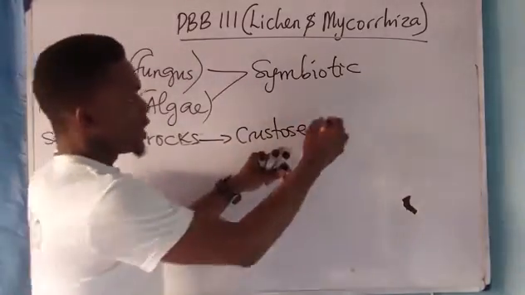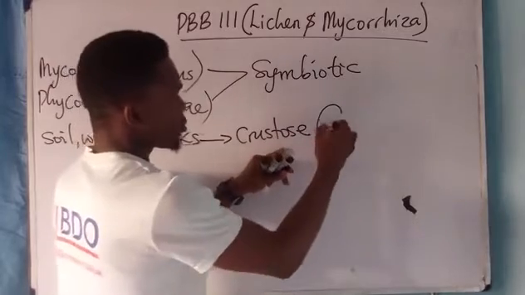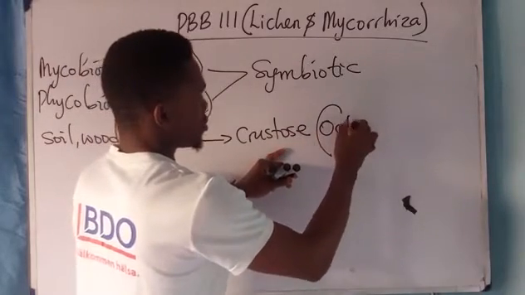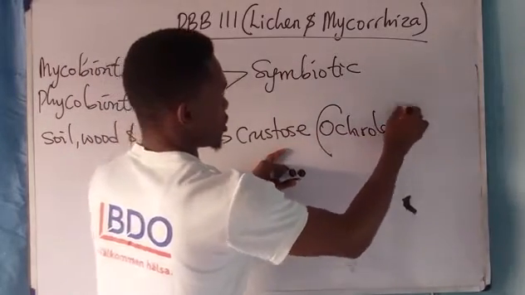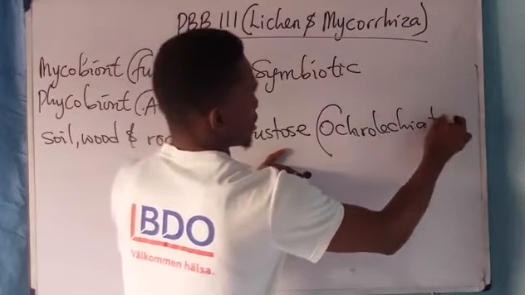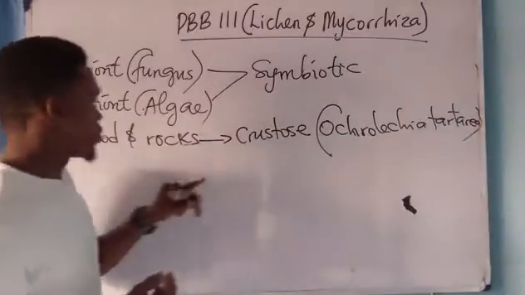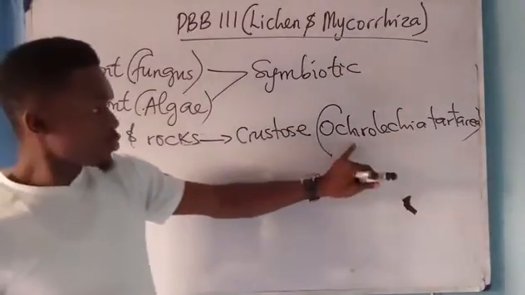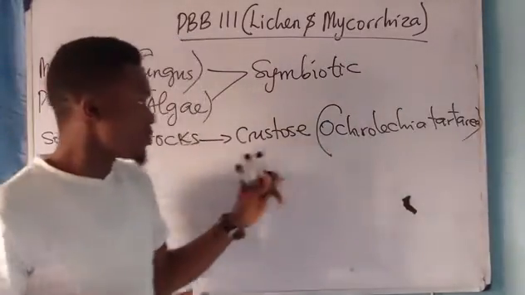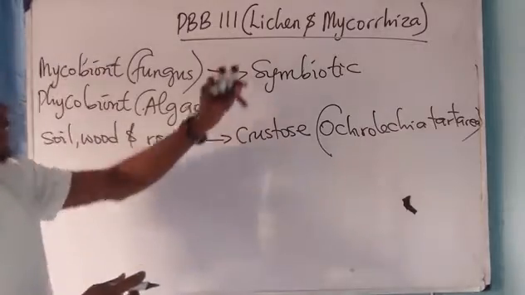Take note of that. A good example of such organism is Ochrolechia tartarea, which possesses crustose as a type of lichen.